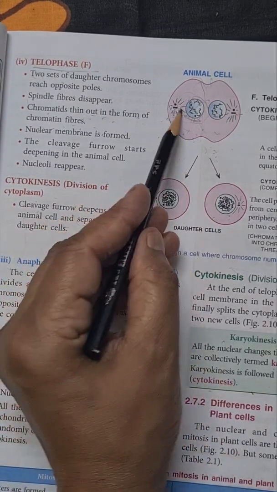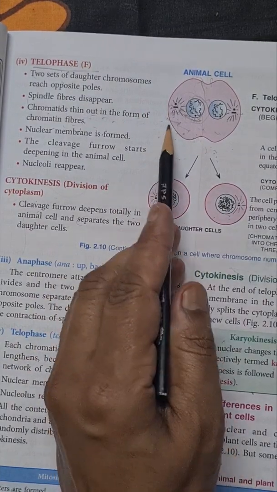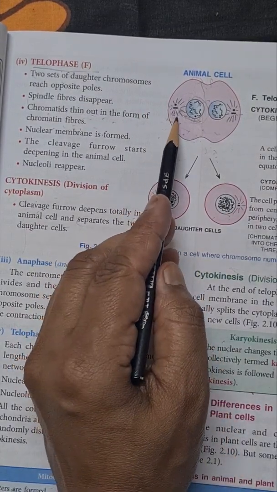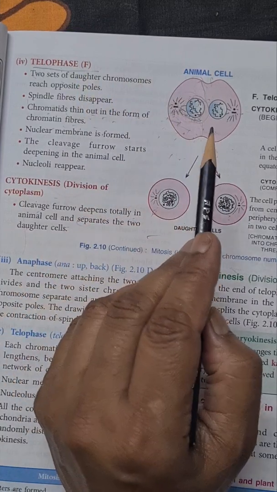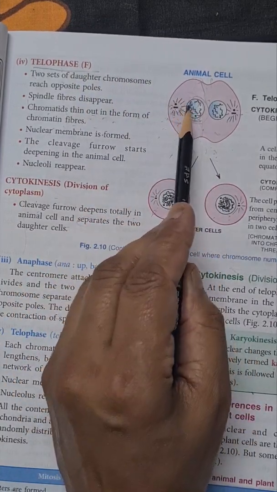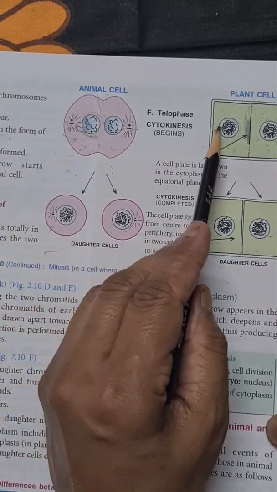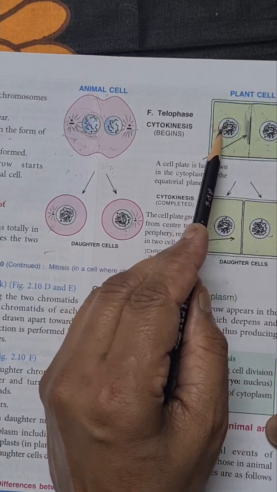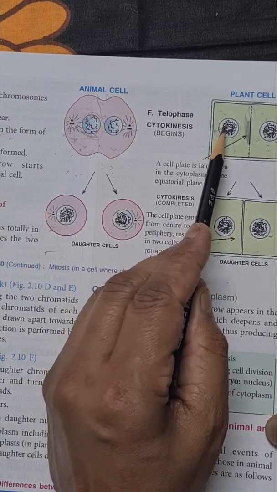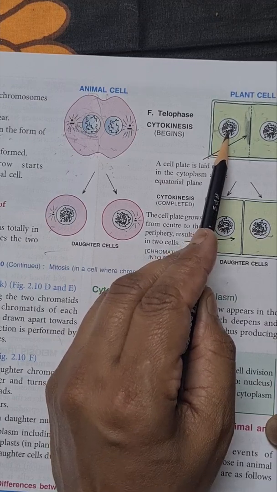Since the chromatids have already reached the opposite poles, there is no use of spindle fibers, so they disappear. Just see in the plant cell also, spindle fibers disappear and chromatids unwind to form chromatin fibers.